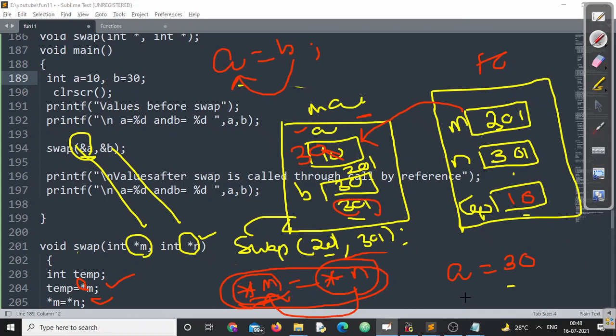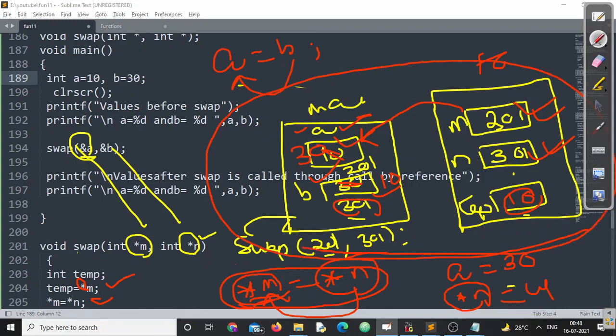Similarly, when I say value at n equals 10, the same thing. What is the value at n? It was 10. 301 refers to b. Now 30 will be replaced by the value present at temp, which is 10. So the values of a and b both are changed, or not? With the help of this formal argument, we could change the actual argument. So this is what is called call by reference. By using call by reference, we can happily say that we can change the value of the actual argument with the help of the formal argument.